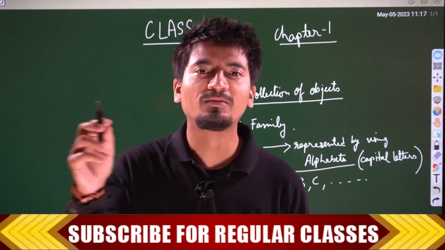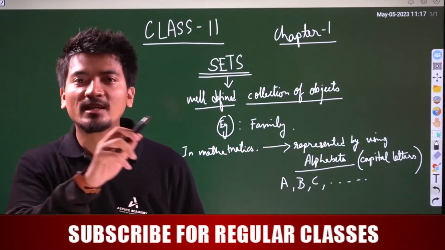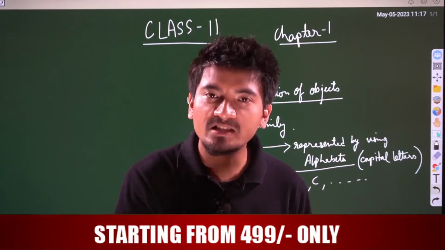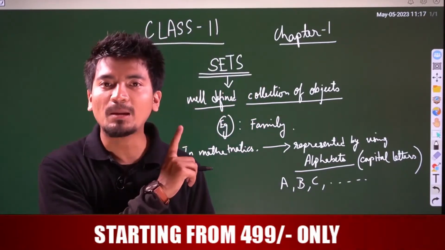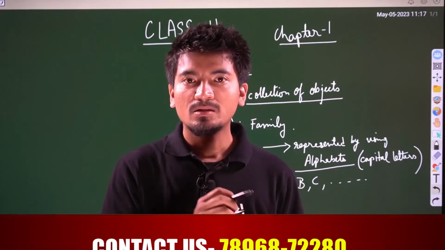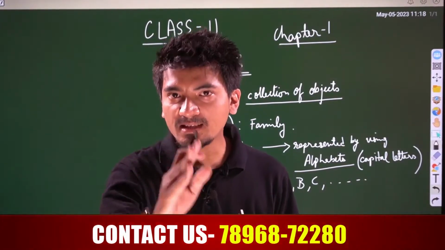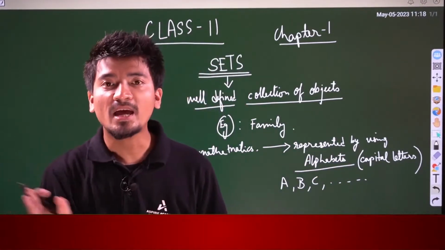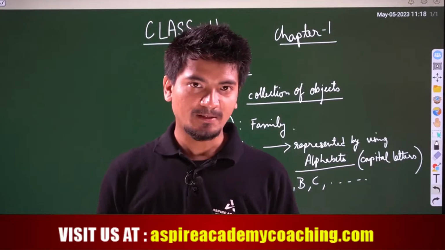It is defined as a well-defined collection of objects, and it is denoted or represented always by a capital letter.